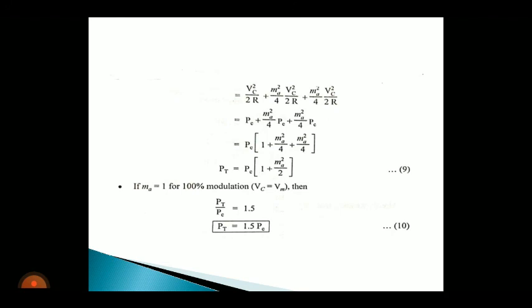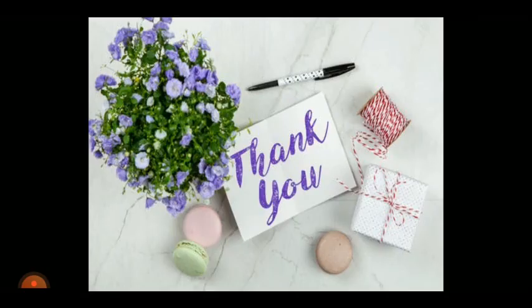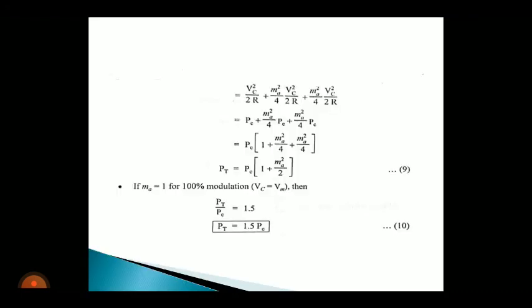Suppose the modulation index value is 1 for 100% modulation. Already we discussed that Vc equal to Vm means the system achieves 100% modulation, so that means MA value becomes 1. Once you substitute MA value as 1, then Pt is equal to Pc into 1 plus 1 by 2, and 1 plus 1 by 2 is 1.5. So PT by PC is equal to 1.5, or PT is equal to 1.5 PC. So this is the total power value. Okay, thank you.